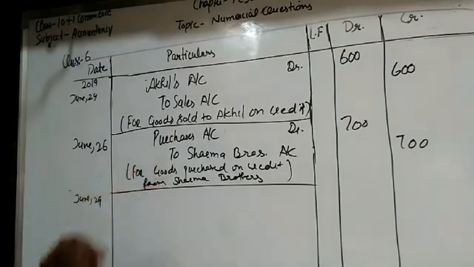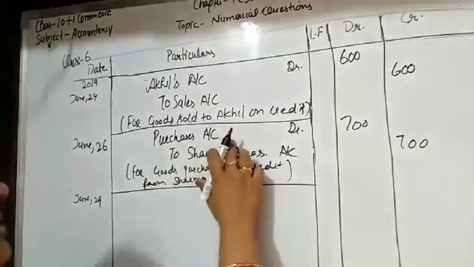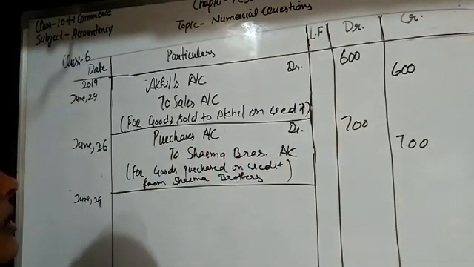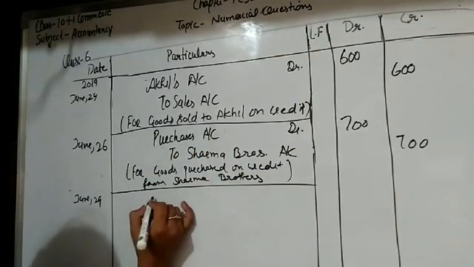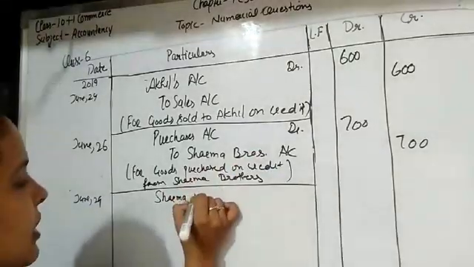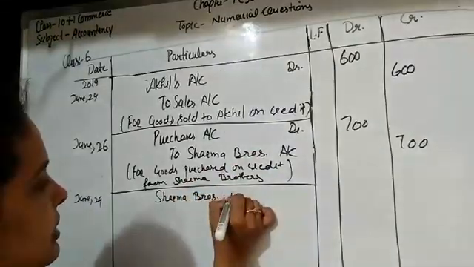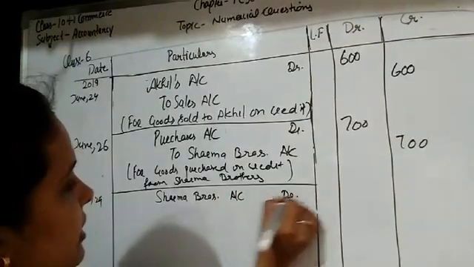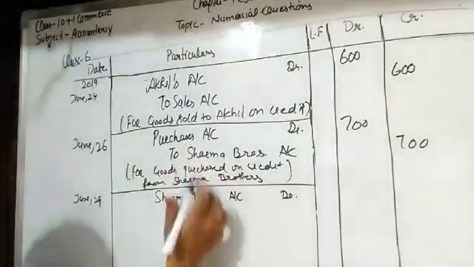So student, goods are purchased, but there is some defect. That is why goods are returned to Sharma Brothers. Okay, when goods are purchased, purchases account is debit. When goods are returned to the Sharma Brothers, at that time Sharma Brothers account is debited because they received the goods. Sharma Brothers account debit and purchases are returned.